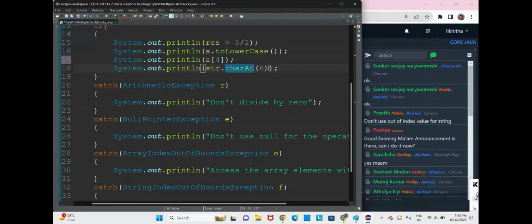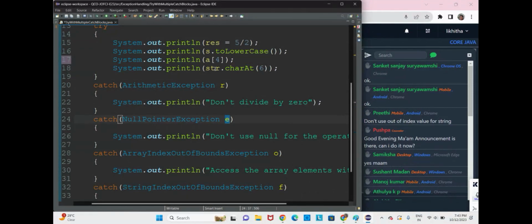Here, with str.charAt of 6, we might get a string index out of bounds exception. That exception will create one throwable type object, and it will be thrown to all the catch blocks.